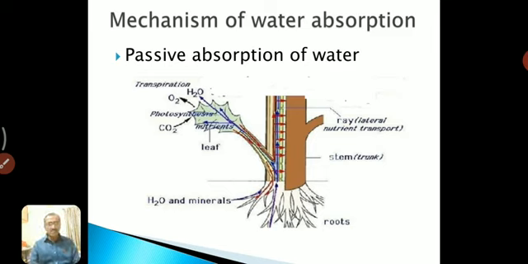Here in this mechanism, root cells are not involved at all. They do not play any role in water absorption, and hence the water is absorbed through the root but not by the root system or root cells. The root cells remain passive and some other forces are generated at the top of the plant.